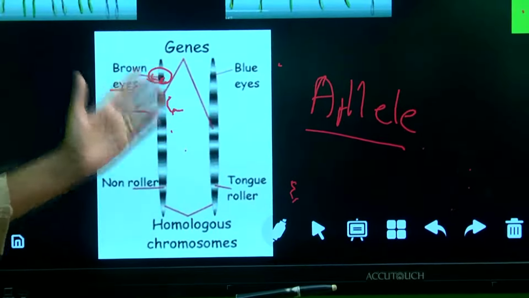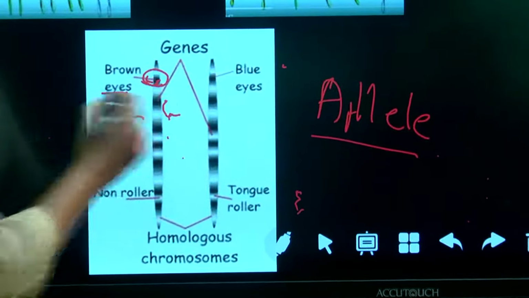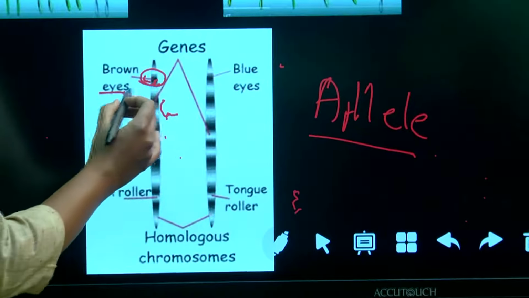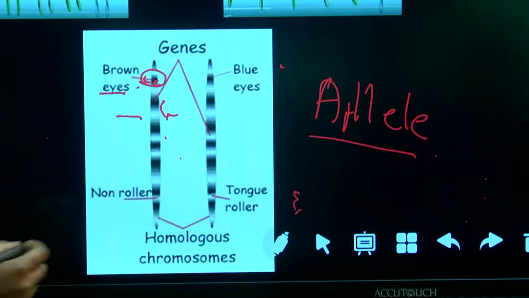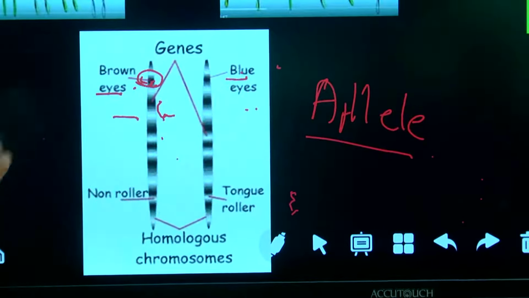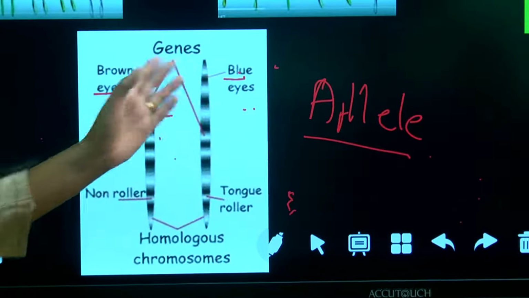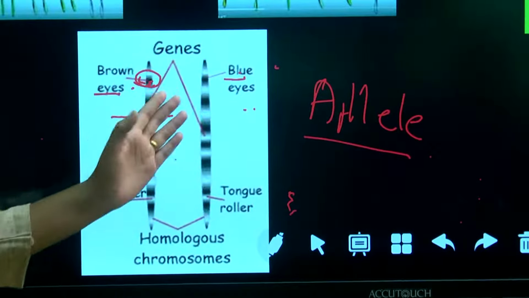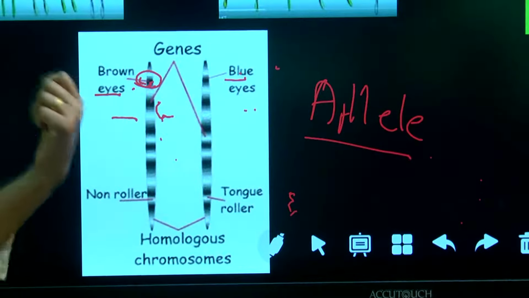So if you see this particular chromosome, one of the alleles for eye color is for brown eyes. The other allele is for blue eyes. So these are two alternate forms of the gene for the color of the eye.